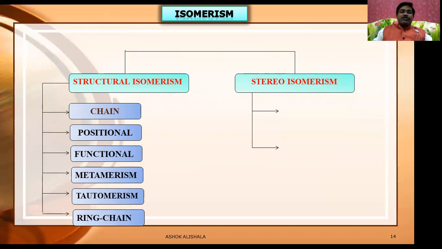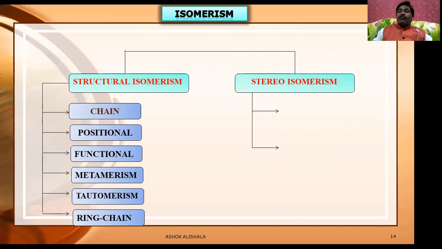That is, structural isomerisms are classified into six categories. In this, the first three are important. Tautomerism we will discuss again in our later classes.